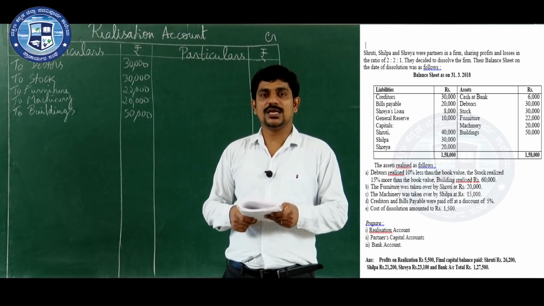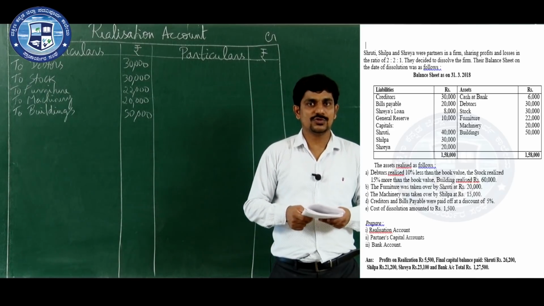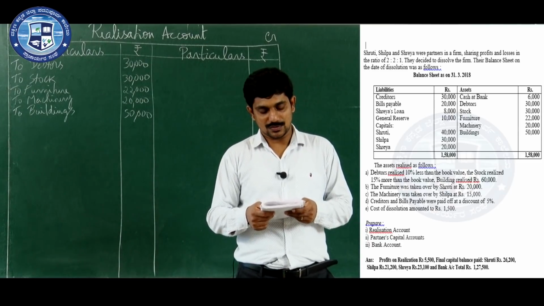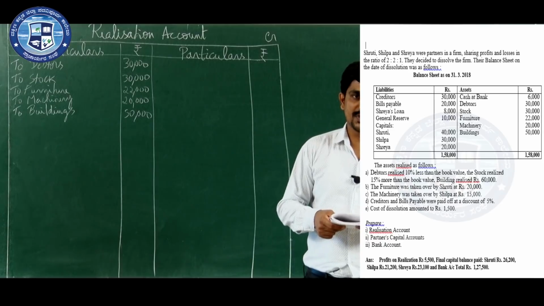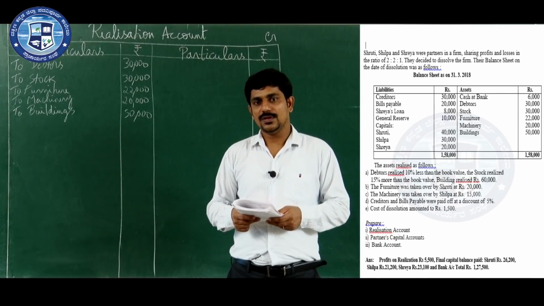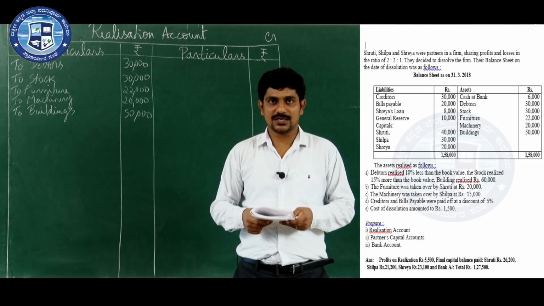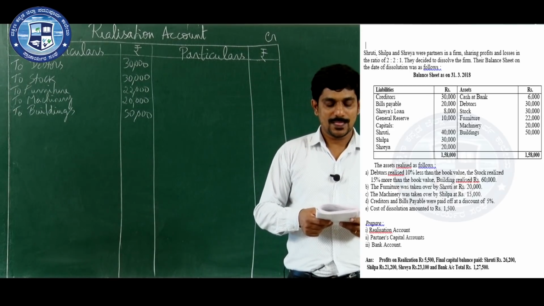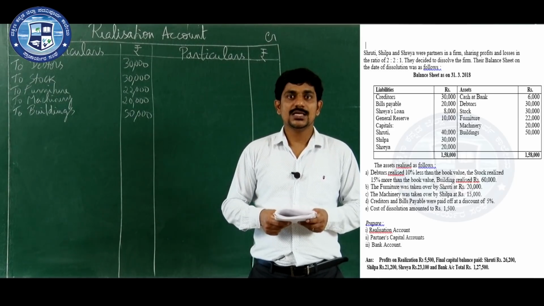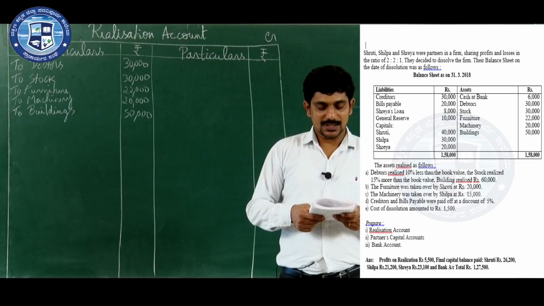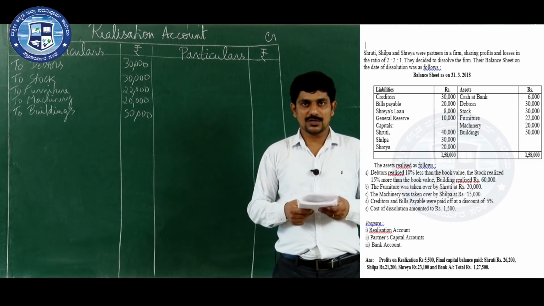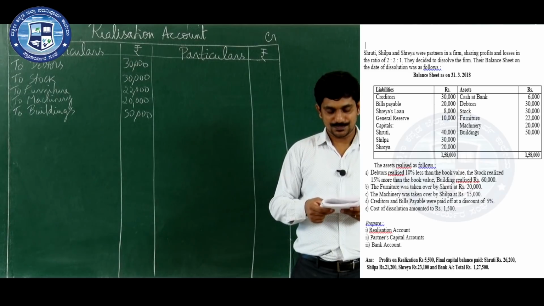Next, general reserve. General reserve is also what you need to distribute among the partners under partners capital account. Next one is capitals. Again, capital also will go under partners capital account. We have already prepared partners capital account under admission and retirement. Same procedure you have to follow. Capitals, reserves, profit and loss account, everything will go to the partners capital account. We need to distribute among the partners according to their profit and loss sharing ratio.